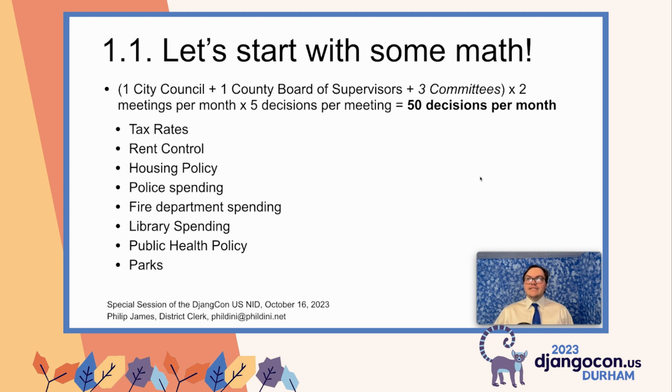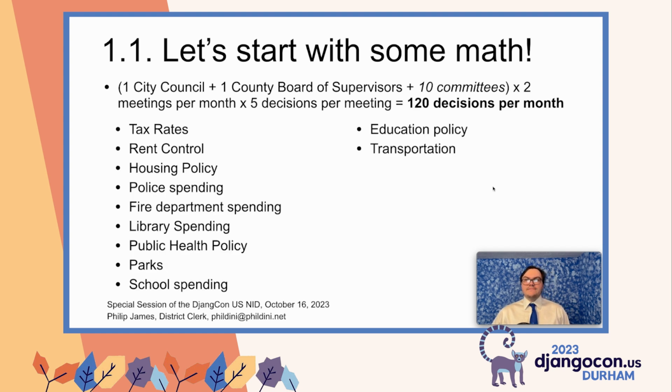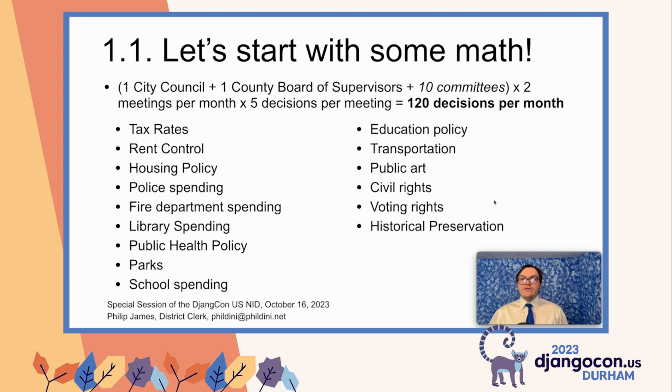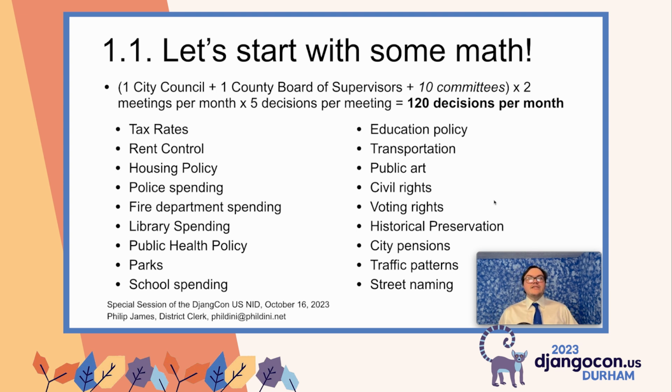That includes things like parks, school spending, education policy, transportation. However, really, like I said, we were being conservative. It's more like 10 committees, and now we're up to 120 decisions per month, and we're including things like public art, civil rights, voting rights, historical preservation, traffic patterns, city pensions, street naming. If you don't see something on this list that affects you, I would love to know about it, because I think that all of these things affect some of us to some degree.